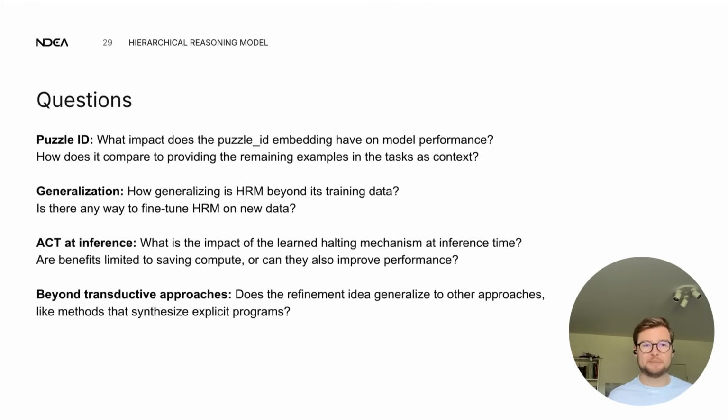Then ACT at inference time, the sort of adaptive compute at inference time, because right now they always use the max steps. At inference time, maybe there's value in halting, actually. I understand this is mostly a computational issue because it gets a bit of a mess if you halt some parts of your batch and then the rest are still to compute. So we'll see. Maybe there's some benefit in that. And then lastly, their approach is refining, but it's refining transductively. So it's on the actual prediction, on the data domain. You do a refinement until you're happy with it. And it'd be very interesting to see if a similar idea of refining, but not on the data domain, on the actual abstract program that does the transformation, works similarly.